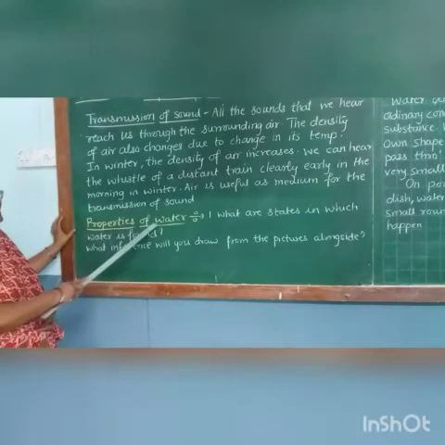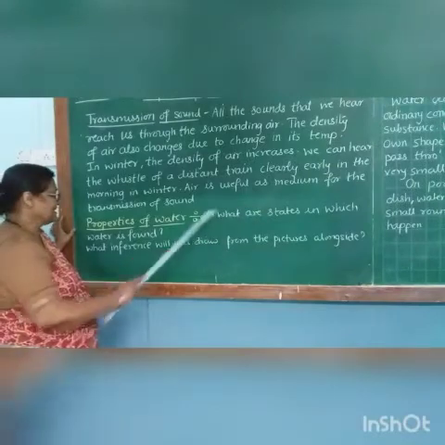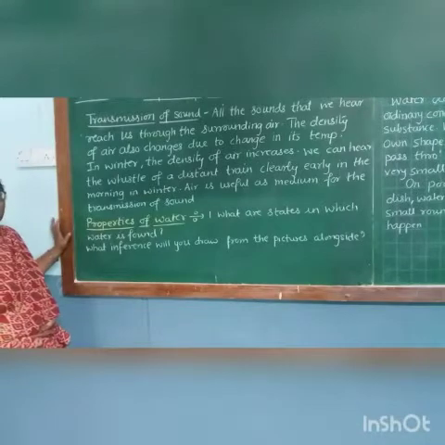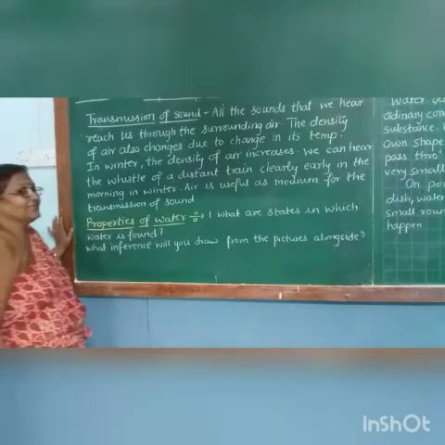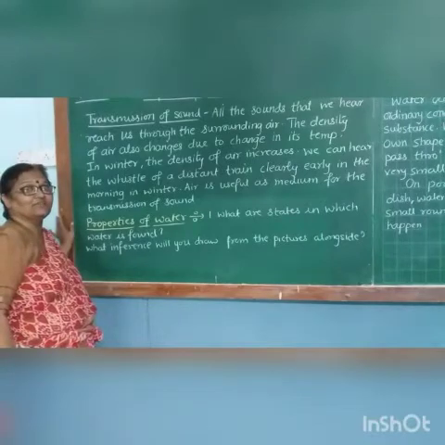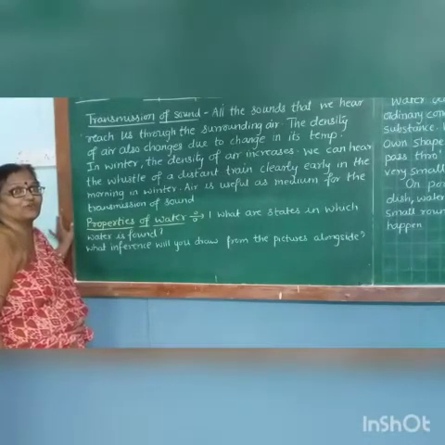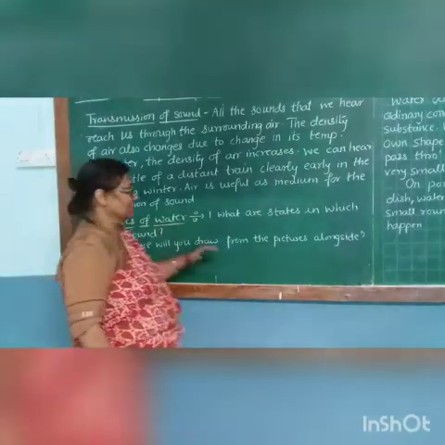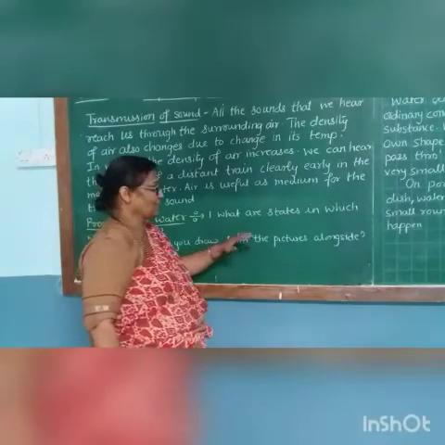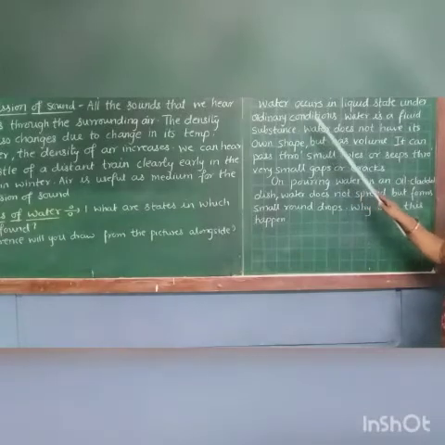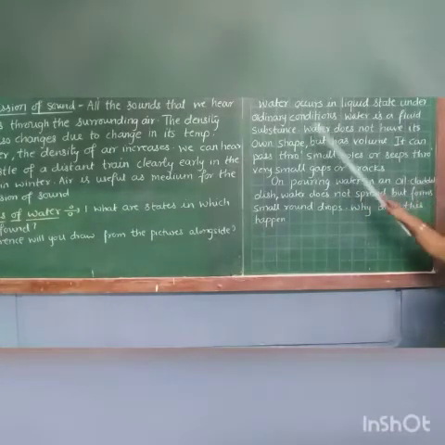Then the next one, properties of water. What are the states in which water is found? Water is found in all three states: solid, liquid and gas. When solid, it is found in the form of ice. When liquid, it is found in the form of water. And in the gaseous form, it is found in the form of steam. What inference will you draw from the pictures alongside? Water occurs in a liquid state under ordinary conditions. Water is a fluid substance.